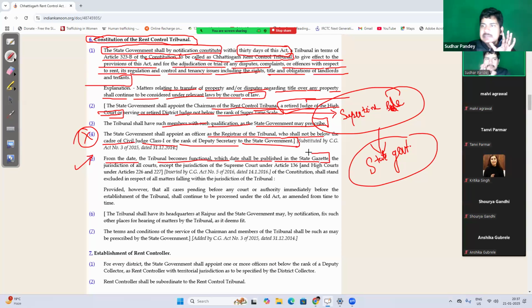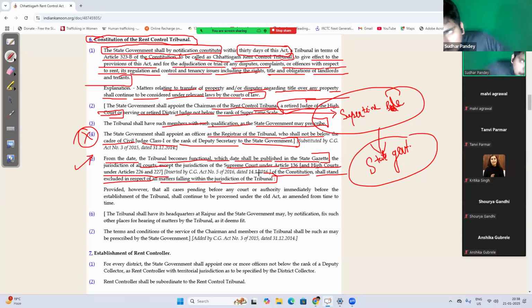Right, after passing of this act, the tribunal shall be established within 30 days, and then the state government has to notify in its official gazette from which date this particular rent control tribunal is actionable or functional. Okay, the jurisdiction of all the courts except the jurisdiction of Supreme Court under Article 136 and High Court under Article 226 of Constitution of India shall stand excluded in respect to all the matter falling within the jurisdiction of the tribunal. तो सिंपली हाई कोर्ट और सुप्रीम कोर्ट को छोड़ के कोई भी रेंट से रिलेटेड मैटर है, पहले